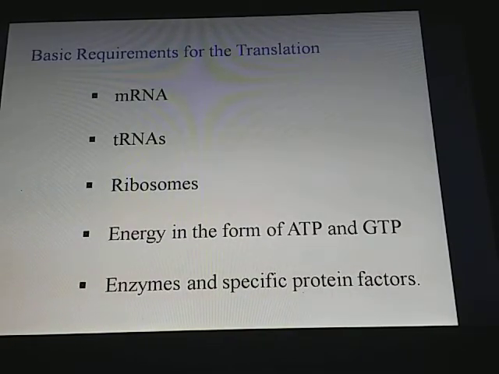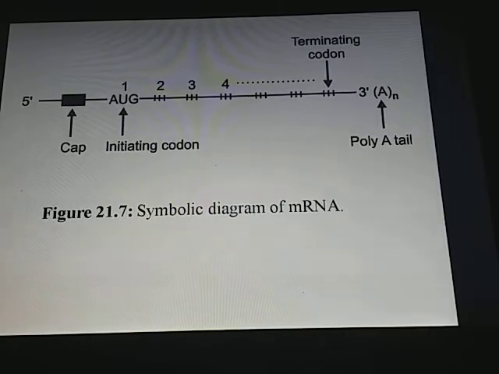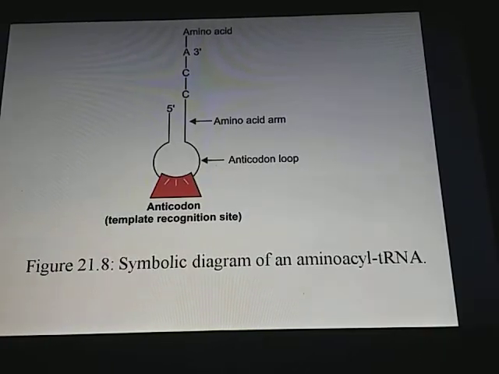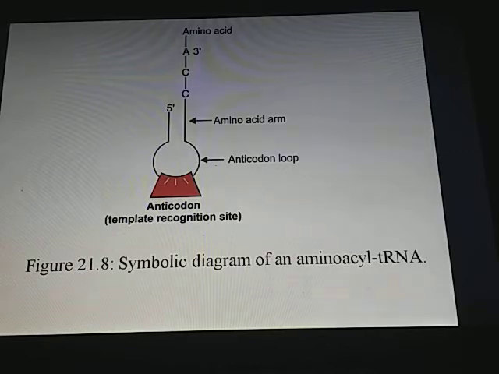The basic requirements for translation are mRNA, tRNAs, ribosomes, energy in the form of ATP and GTP, enzymes and specific protein factors. So this is how the mRNA looks, with a cap, with a tail, with an initiating codon and with a termination codon. This is how an activated or aminoacyl tRNA looks. So tRNA gets an amino acid and forms active tRNA, the aminoacyl tRNA.